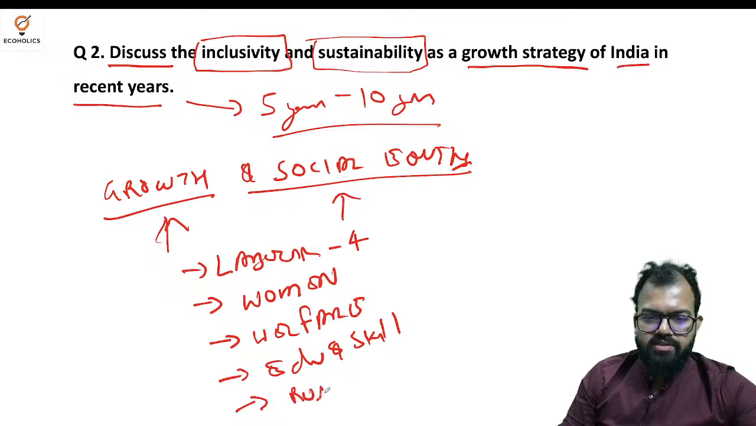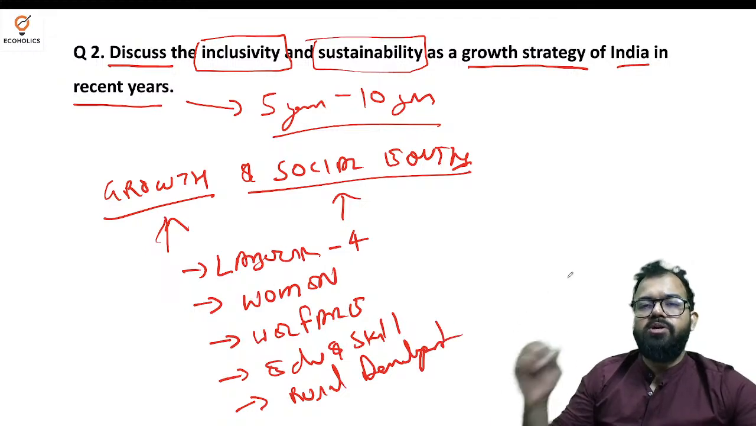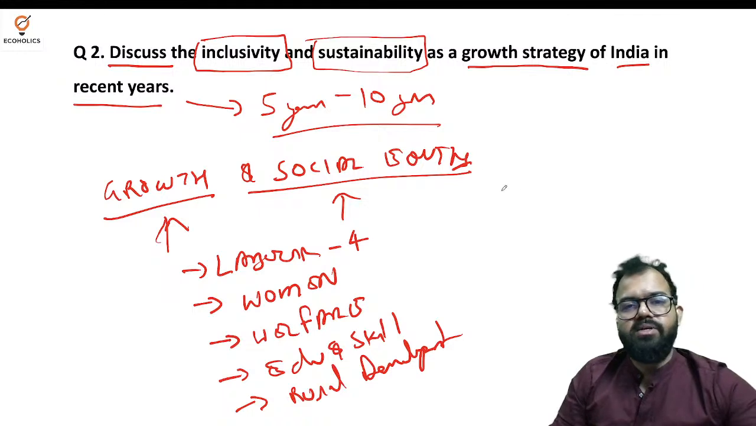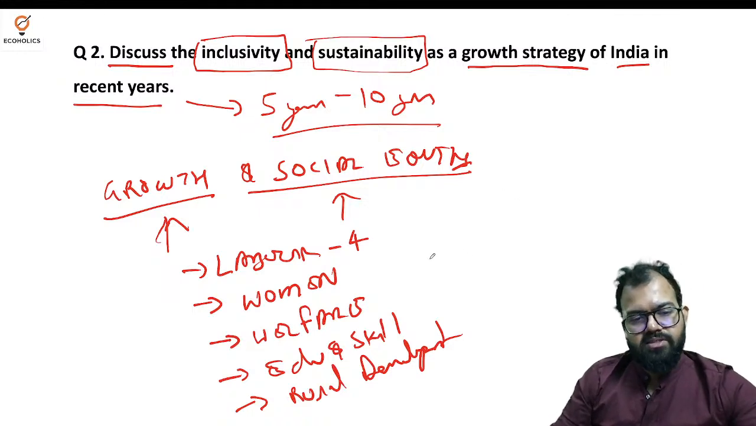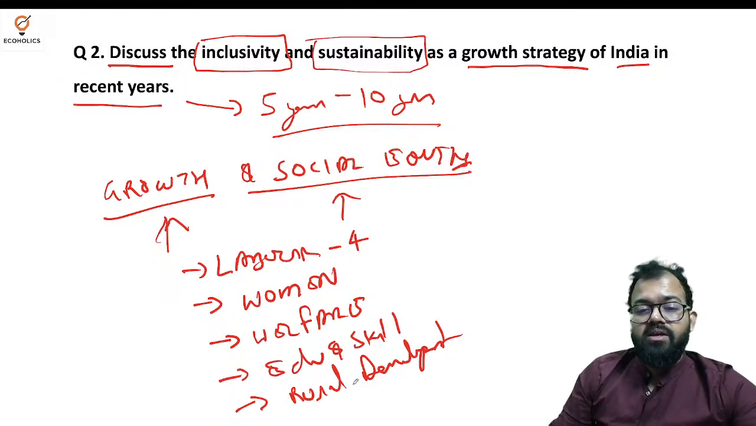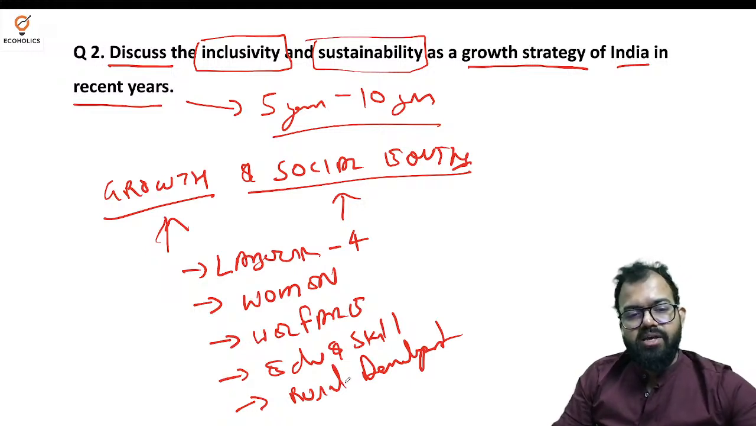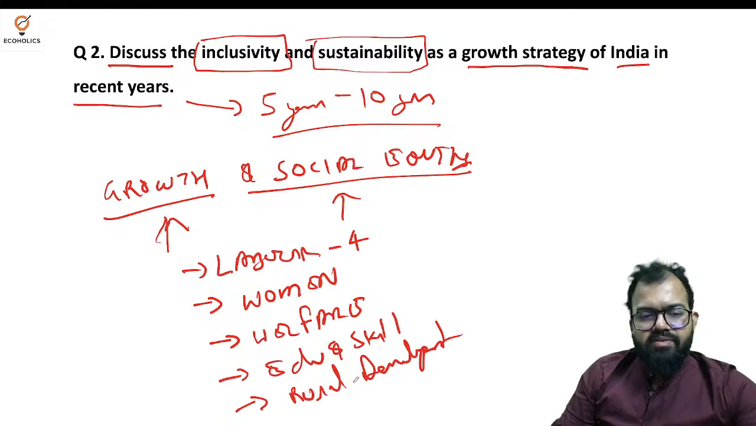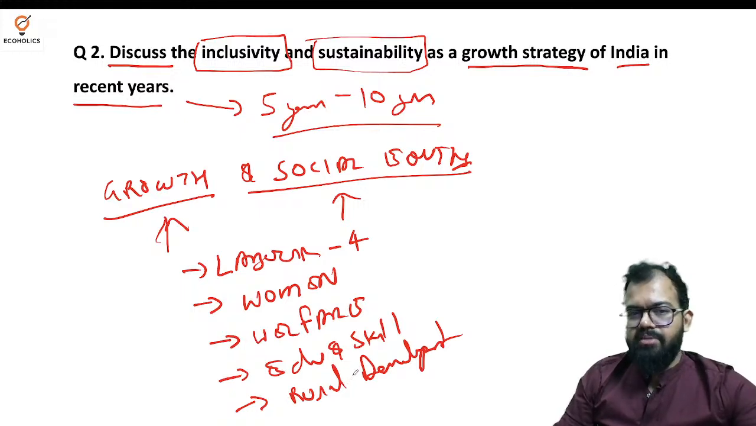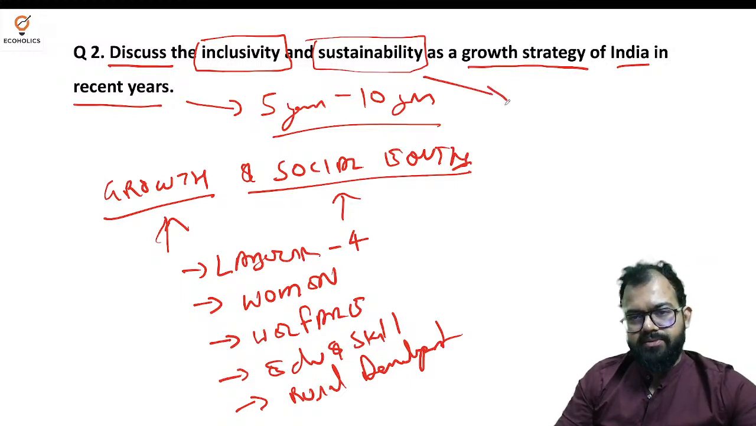And the last one is rural development. My dear students, remember these 5 heads and you will be able to handle any question related to inclusivity, sustainability, poverty, etc. So here, MGNREGA in rural development, Pradhan Mantri Gram Sadak Yojana connecting rural India to the urban areas, to the main highways, Deen Dayal Antyodaya Yojana. There are several livelihood and rural infrastructure schemes that are helpful. So that is inclusivity. Now talking about sustainability.